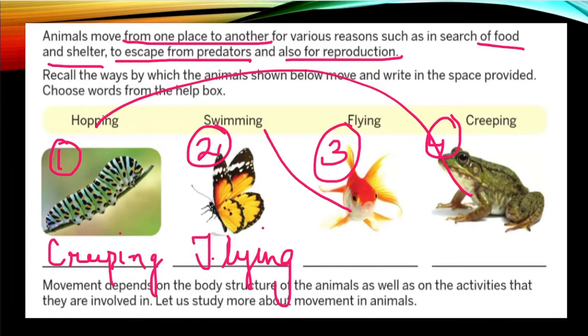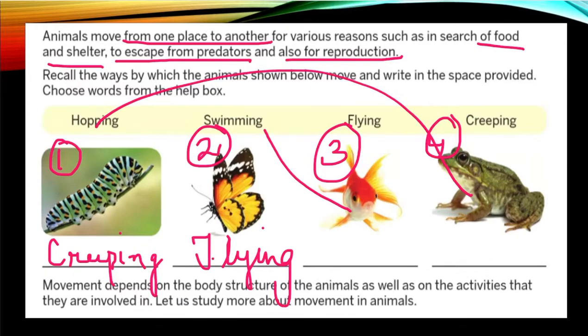You can see all the four animals have different ways of moving, and these ways of moving are quite different from each other. If I compare flying with swimming, it's quite different: flying in the air and swimming in the water. So the movement basically depends on the structure of animals.